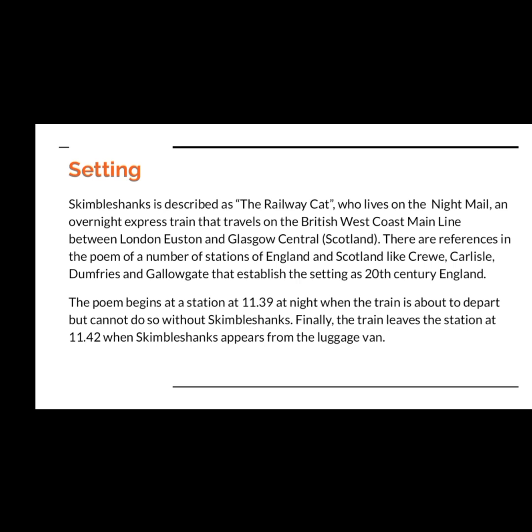Skimbleshanks is described as the railway cat who lives on the night mail. Night mail is again the name of a train I already told you, which works at night. An overnight express train that travels on the British West Coast Main Line between London Euston and Glasgow, Central Scotland. There are references in the poem of a number of stations of England and Scotland like Crewe, Charsley, Dumfries, and Gallowgate that establish the setting as 20th century England.